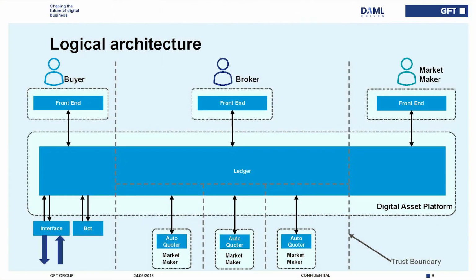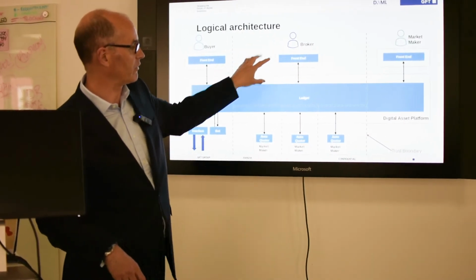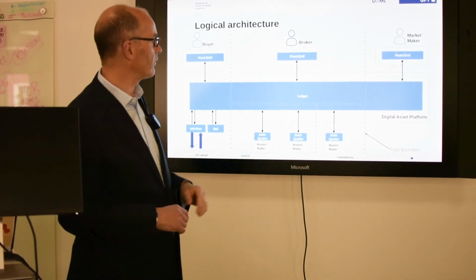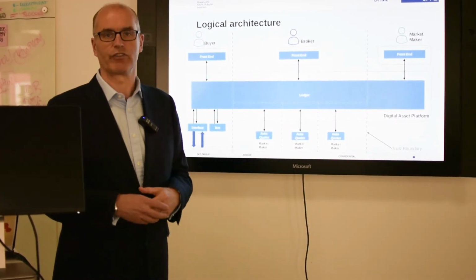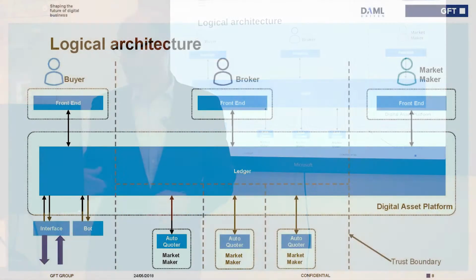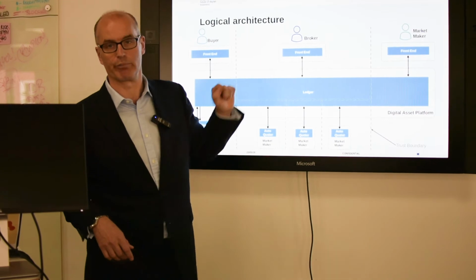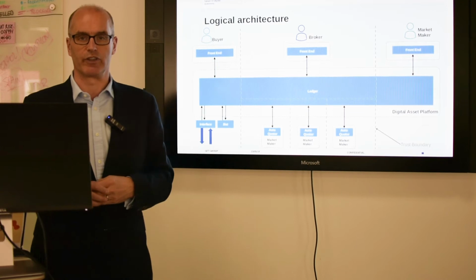Just before we start, let's see what the architecture is. Very simply, we have a distributed ledger running across all 6 parties. We've got 3 real parties and 3 auto quoters, and the real parties have a front end, while the auto quoters are essentially bots that listen to events off the ledger and respond. Like I say, the ledger runs across all 6 parties. This will be typified today by running it across 3 laptops. All the auto quoters are going to run on the broker's laptop today, but these trust boundaries show you where the divisions would be.